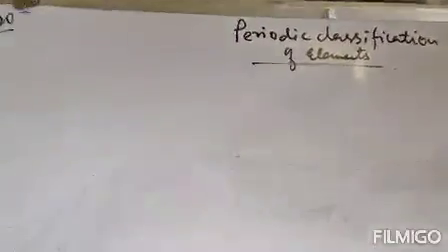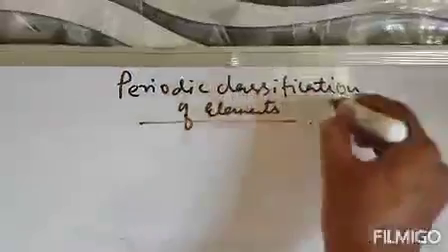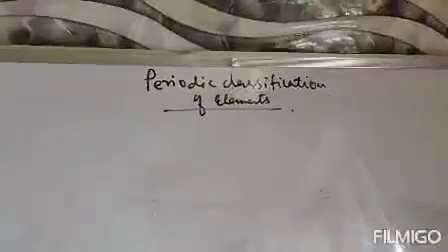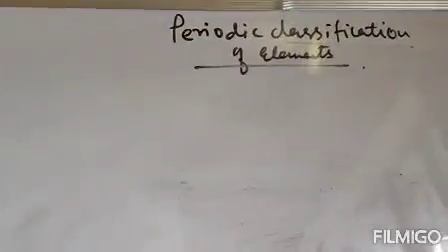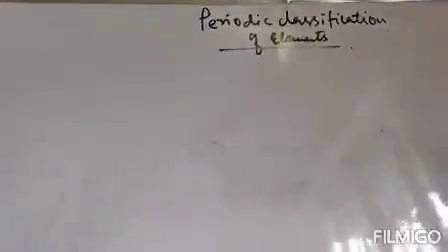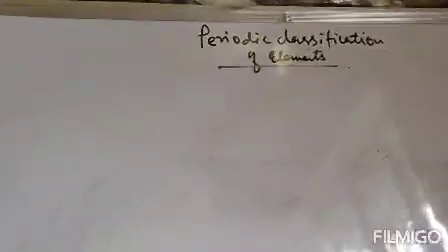That's why the word classification is used, because elements are classified on the basis of their properties.